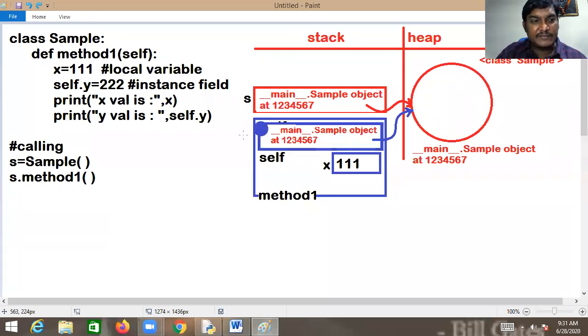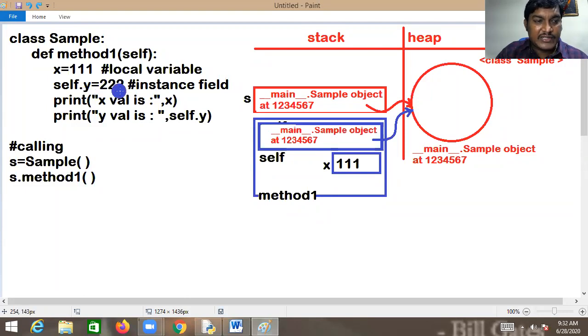You need to understand, because in this line you are writing self.y = 222. But the assignment is always from right to left, right? Then what exactly the Python virtual machine will do is, first it will ensure the existence of the variable y.